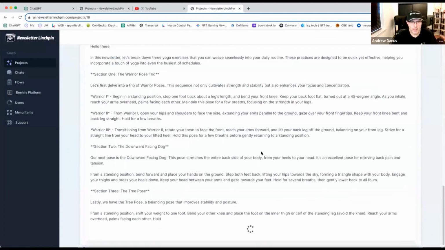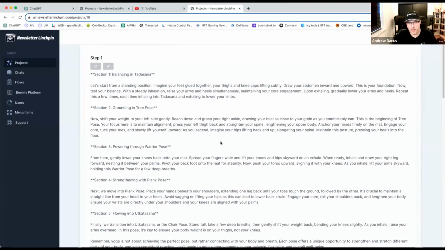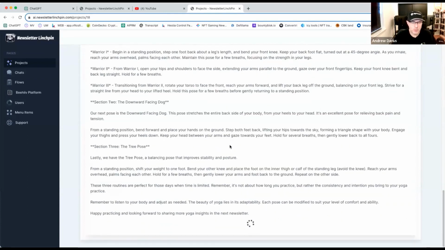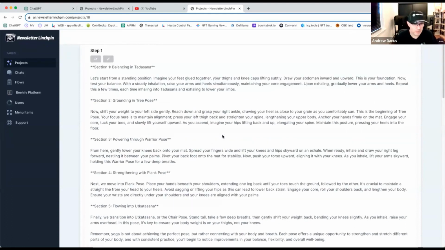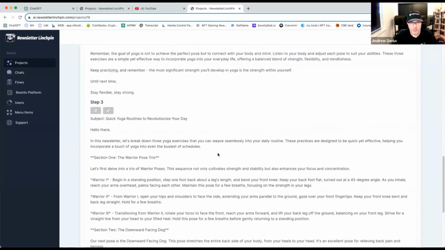Here, step 2. Okay. So what we can do here in the newsletter Linchpin, you can rewrite each step. This is very important. After it's done, not right now. After all the steps are done, you not only can rewrite the final newsletter to have your best one, right? But you can also rewrite all those steps. So you have the best of best words without having to do anything really. And you'll also be able to edit it manual in steps to get the final output. This is so good. So it can be fully automated, or you can make it your own. This is very important.